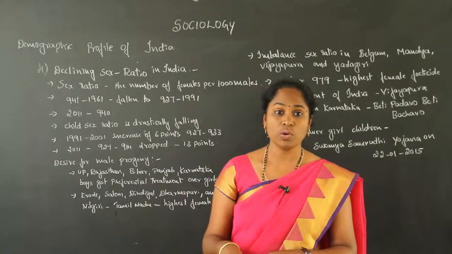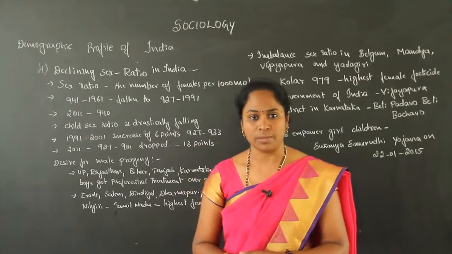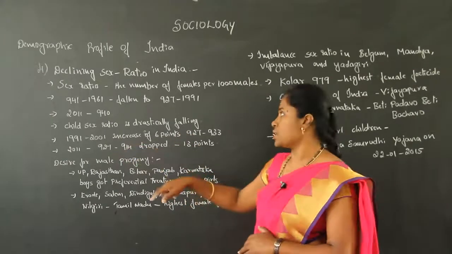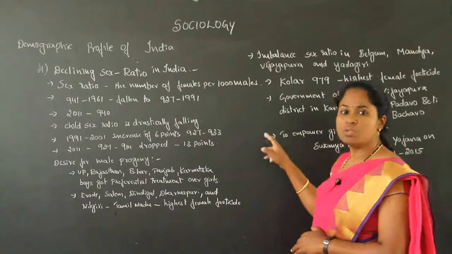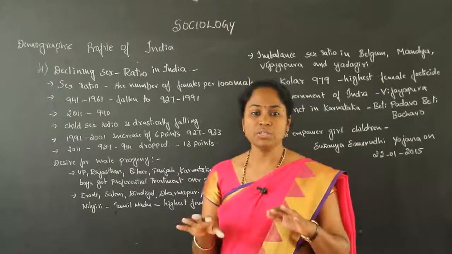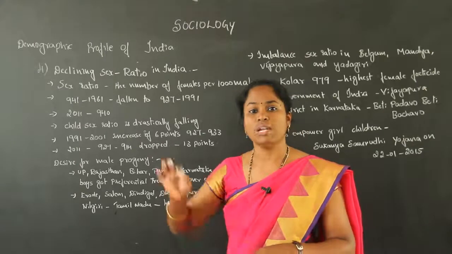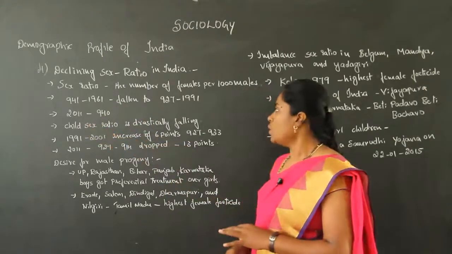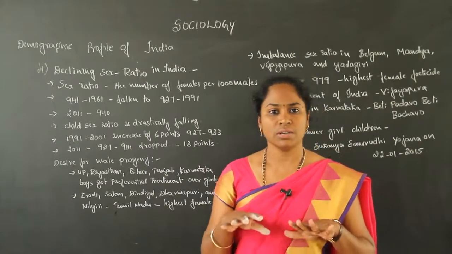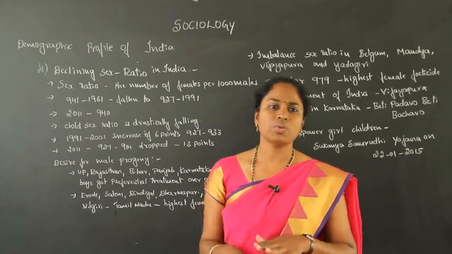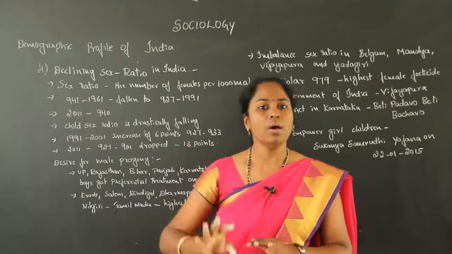Fourth one, declining sex ratio in India. Sex ratio is also one of the indicators of population of the society. So what is the meaning of sex ratio? Sex ratio means the number of females per 1,000 males. For 1,000 males, how many females are there in the society? That is called sex ratio. In the Indian society, we don't have a balanced ratio. Always we could see that the female percentage is lesser compared to the male.